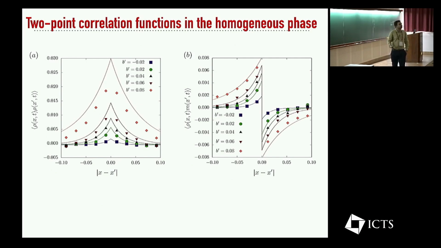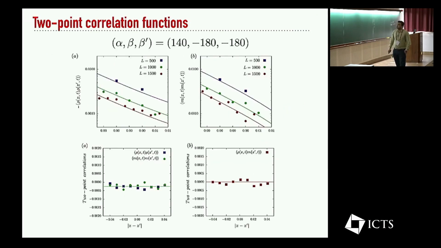Either the fluctuating hydrodynamics is not working at this point, or the linearization of these equations is not working very well. So we have been studying this particular aspect in more detail, but as you get closer to the critical line, as was also the case with the active lattice gas, the correlation functions are not very well described by the linearized fluctuating hydrodynamics equations. So with that, let me just sort of wrap up.